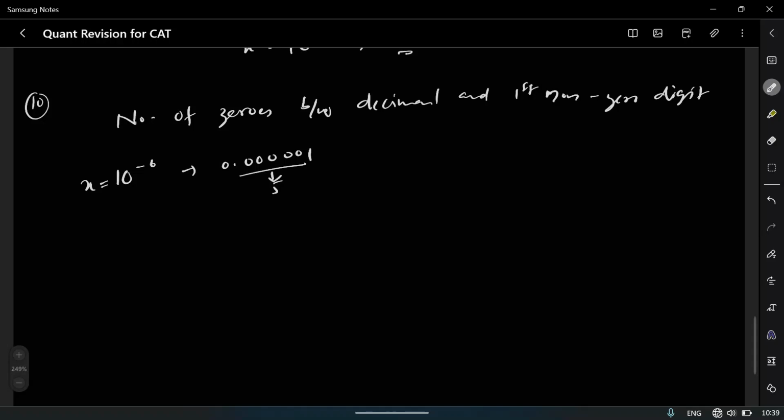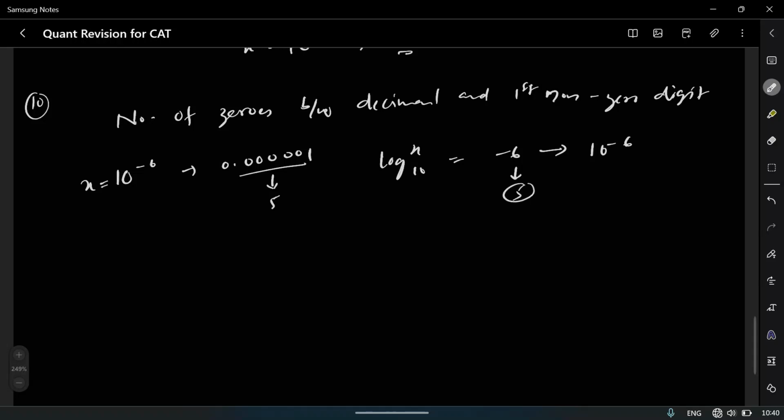Okay. Here also we are following the same method as previously. We will find the log of x to the base 10. Here we got minus 6 and it is an integer. Okay, that means an integer means it is equivalent to 10 power minus 6. So for minus 6 we have 5 zeros between the decimal and the first non-zero digit.